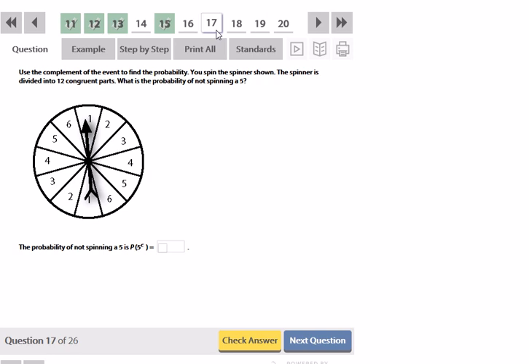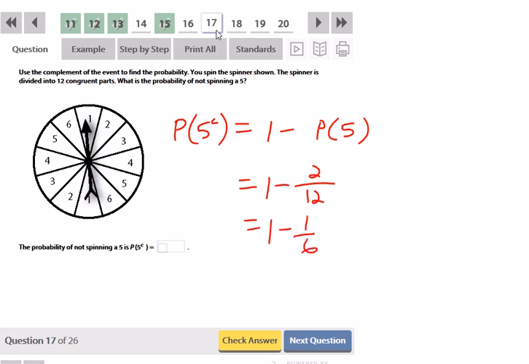Use the complement of the events to find the probability. You spin a spinner shown. The spinner is divided into 12 congruent parts. What is the probability of not spinning a 5? So we'll use the probability of 5 complement is equal to 1 minus the probability of getting a 5. So that's equal to 1 minus, there are 1, 2, it looks like 2 5s. So 2 out of 12, which is the same as saying 1 minus 1 over 6, so yet again we get 5 over 6. Probability is 5 over 6.